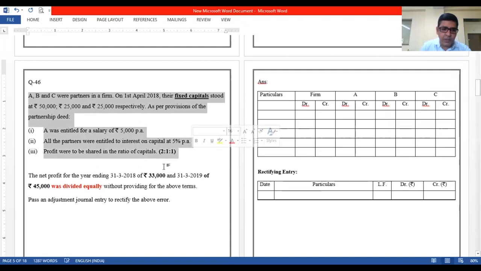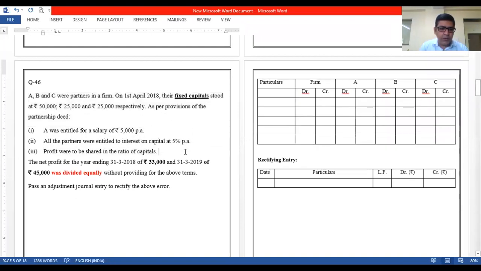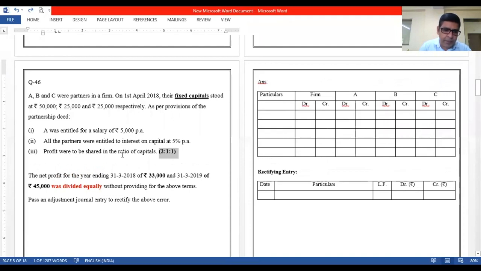Okay, and profits were to be shared in the ratio of capitals. The ratio can be calculated very easily: 50, 25, 25. So if you just reduce it, it will be 2:1:1. Okay, so that's the capital ratio calculated. Now, what is something important about this sum?